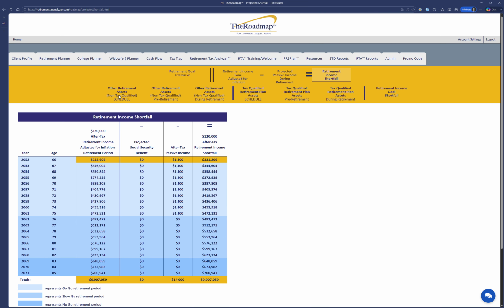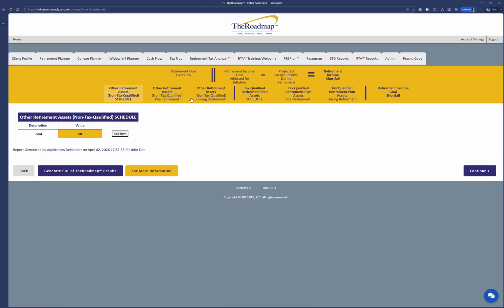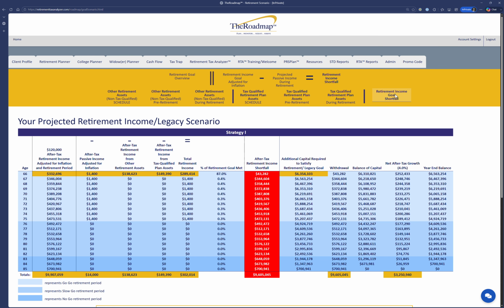And then we can work through, I think I didn't add any tax qualified or other type of assets, so we can just look at the end result here, and we'll see that after tax retirement income, I guess I did add a little bit in there, and that brought it down for the first year. Really didn't add a lot of items in here.